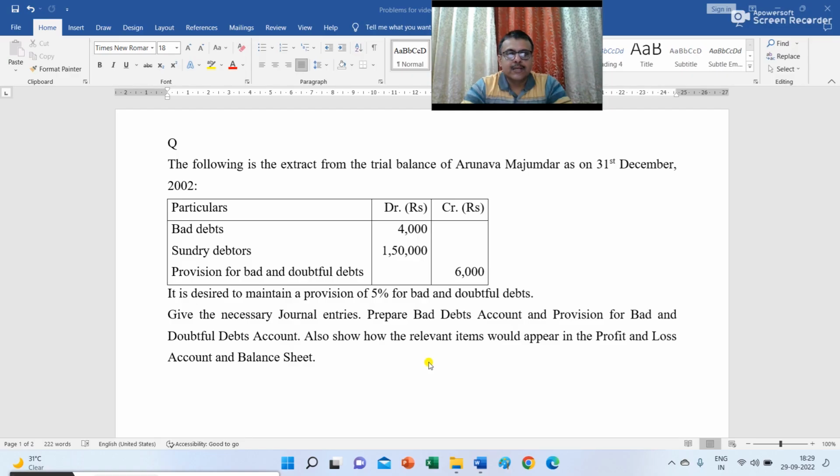The following is the extract from the trial balance of Arunabh Majumdar as on 31st December 2002. You have bad debt of 4,000 and sundry debtors of rupees 1,50,000 and provision for bad and doubtful debts rupees 6,000. It is desired to maintain a provision of 5% for bad and doubtful debts. Give the necessary journal entries, prepare bad debts account and provision for bad and doubtful debts account. Also show how the relevant items would appear in the profit and loss account and balance sheet.